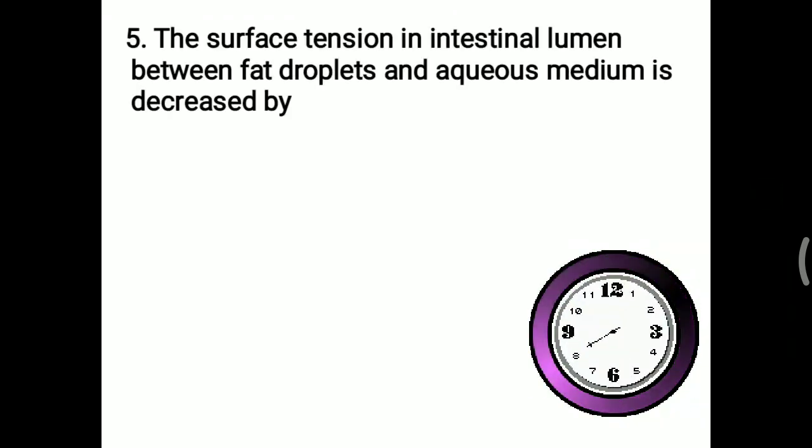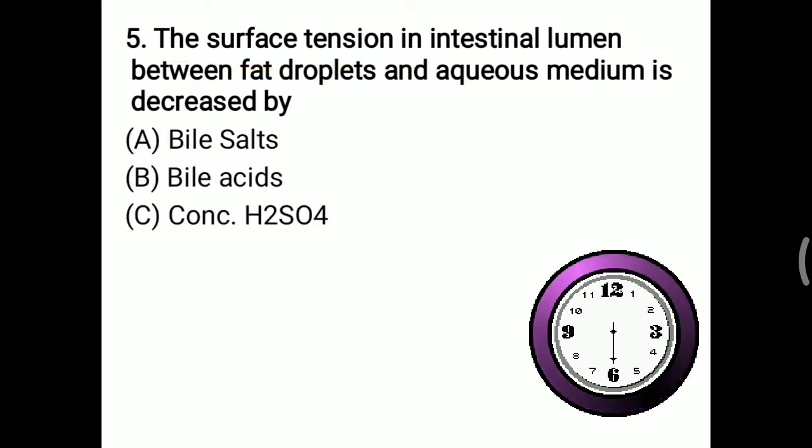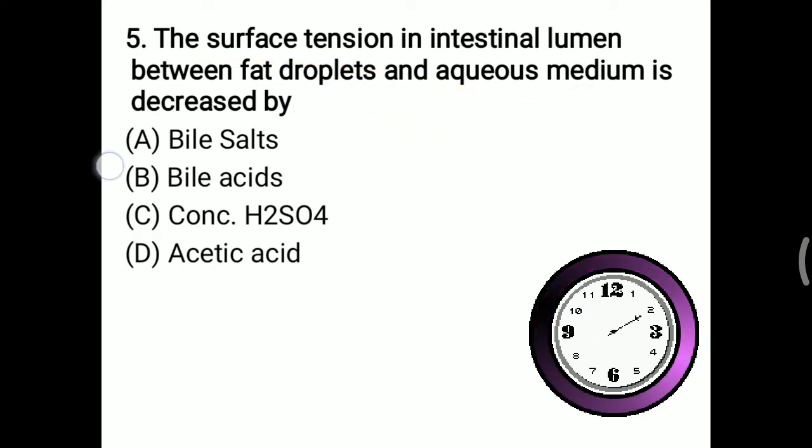Now the next question: the surface tension in the intestinal lumen between fat droplets and aqueous medium is decreased by? Which molecule is needed to reduce surface tension? Bile salt, bile acid, concentrated H2SO4, sulfuric acid or acetic acid? Simple, bile salt is needed to reduce surface tension, you have to remember that. It helps reduce surface tension for the emulsification process as well as reducing surface tension in the lungs. So the right answer is bile salts.